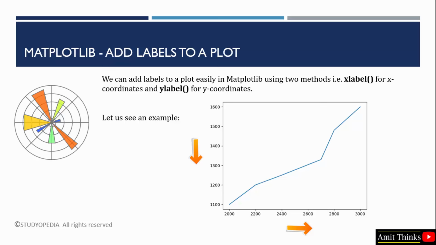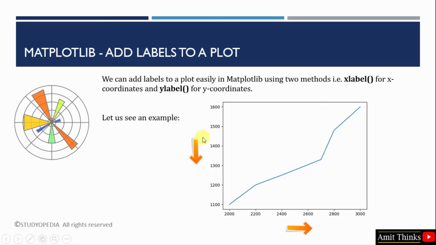Okay, so when you work on data visualization, let's say in data analysis, you create graphs such as a line graph, scatter plot, pie chart, or histogram. On these graphs you also need to add labels. Here I am showing an example of a line graph. The line graph is created properly, no issues, but the labels are not added. Labels get added here, which I have shown using arrows.